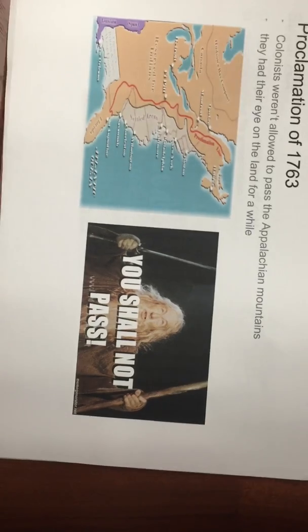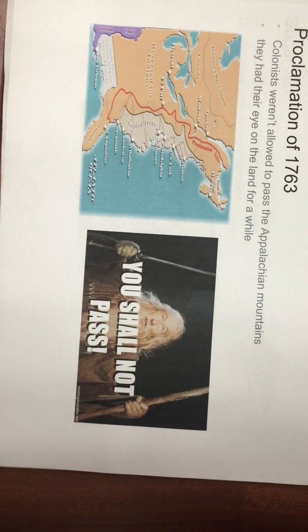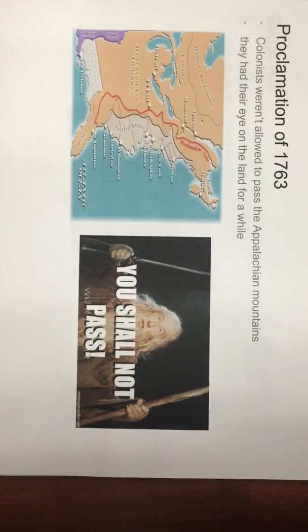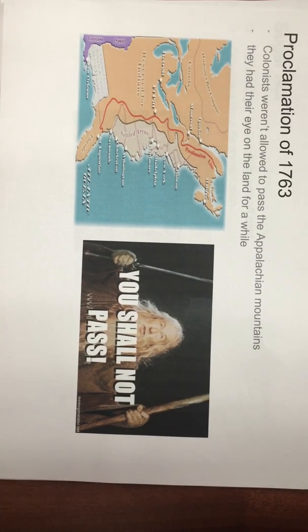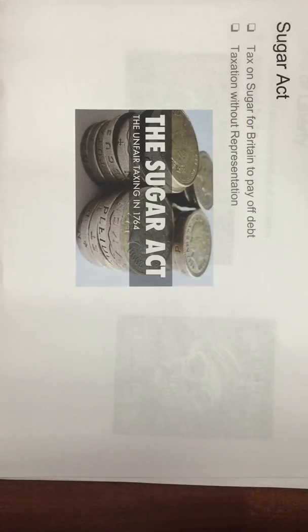Proclamation of 1763: colonists weren't allowed to pass the Appalachian Mountains. They had their eyes on the land for a while. They wanted the land for farming purposes.